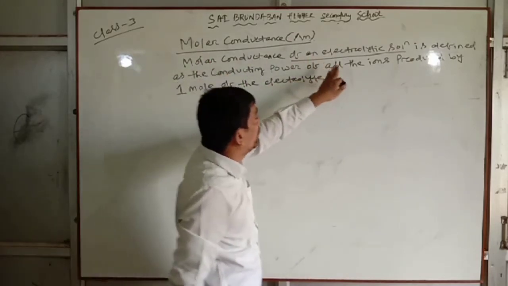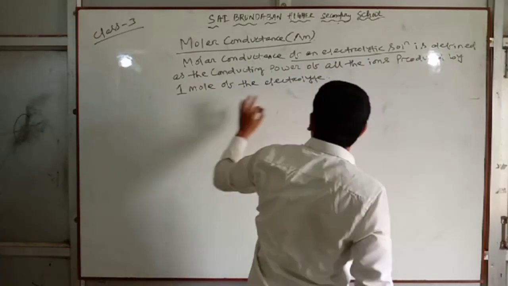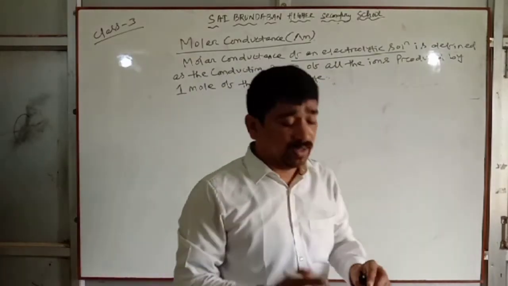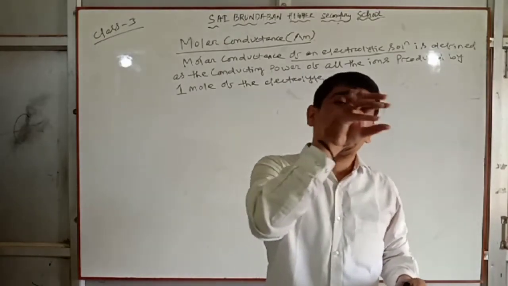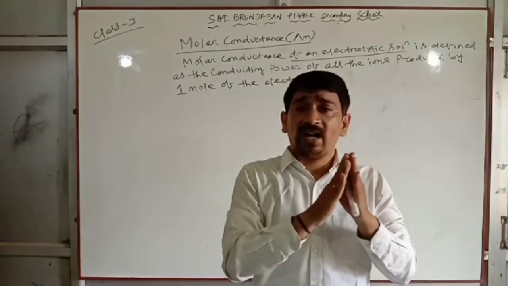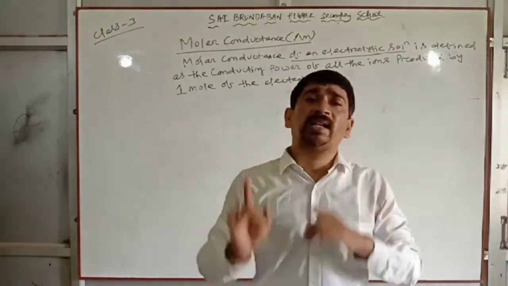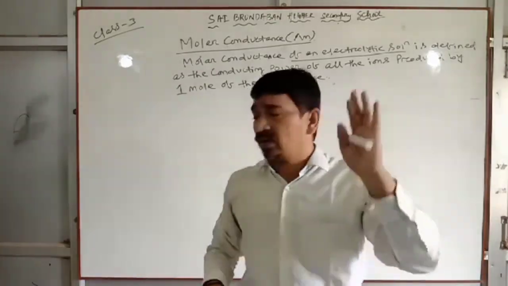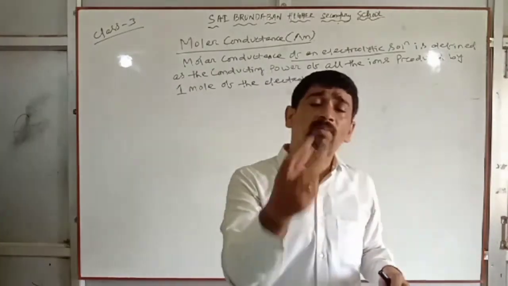Molar conductance of an electrolyte solution is defined as the conducting power of all the ions produced by 1 mole of the electrolyte. When 1 mole of the electrolyte is dissolved in water to make the solution, ions are produced. The conducting power of all the ions produced by 1 mole of the electrolyte is called molar conductance.